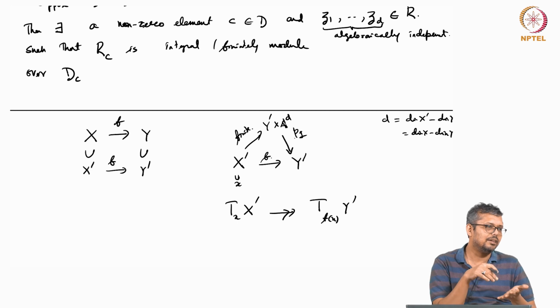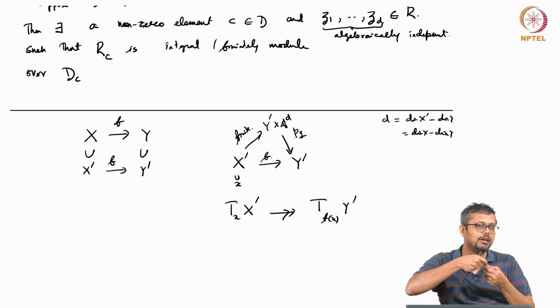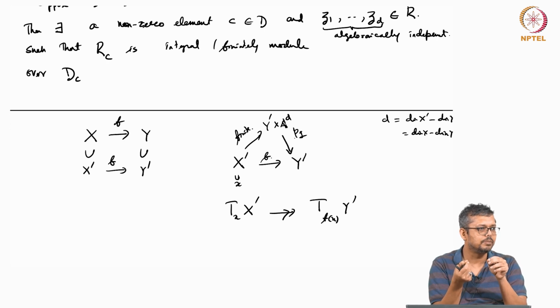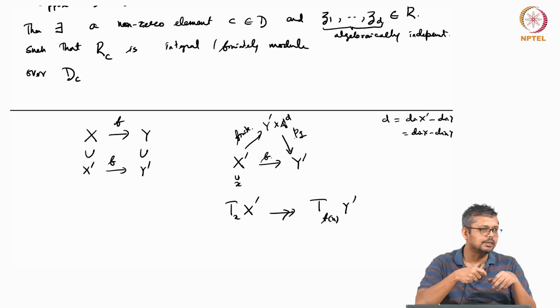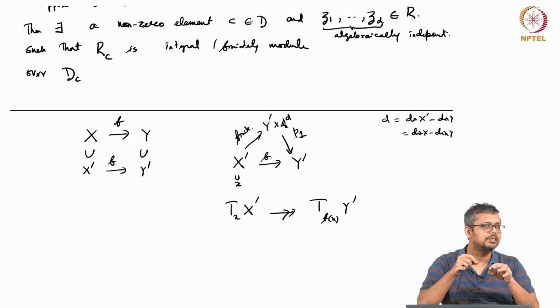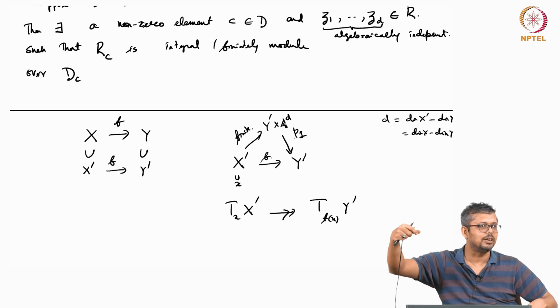Now finite maps are generically étale. Generically étale means that generically these tangent spaces are isomorphic, because finite map means the fibers are finite, but at some points there may be some collapse. Like in the last class I was saying that most points are separated. If you have a finite map, most points are separated. There are some points which will collapse to one point. They are ramified points, but most of the points are isolated.